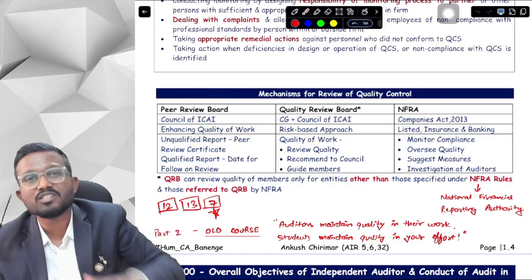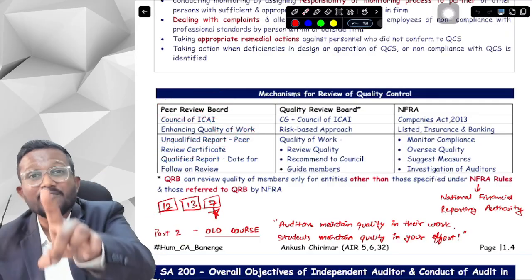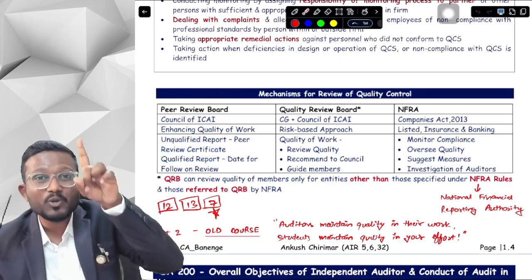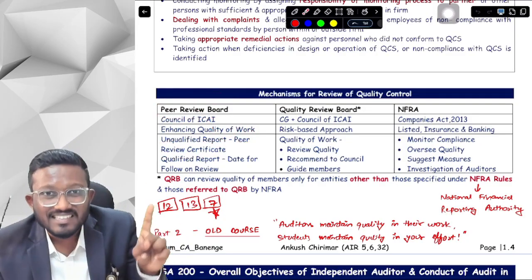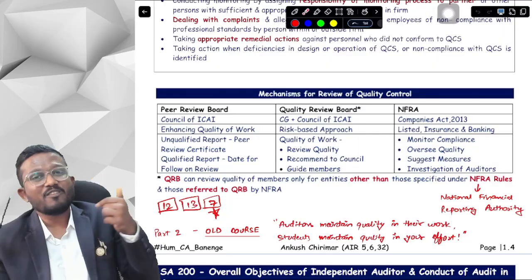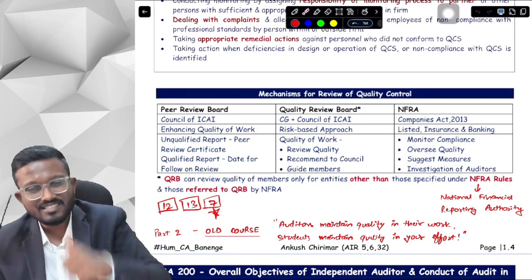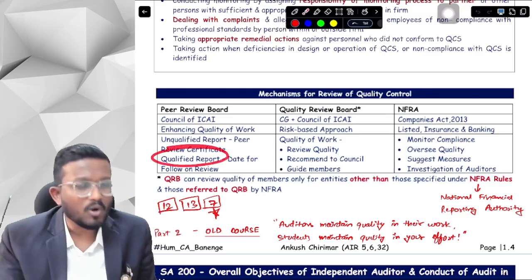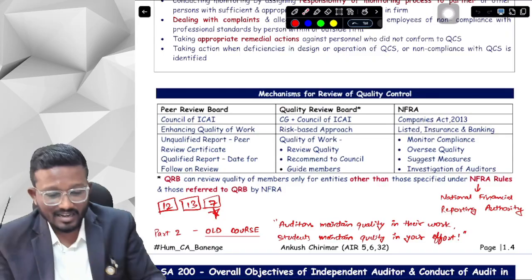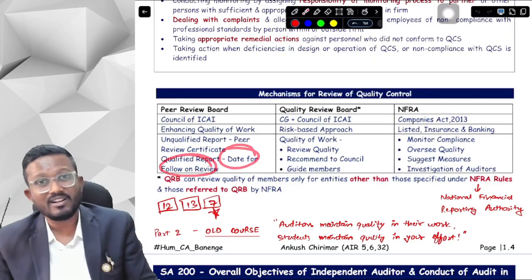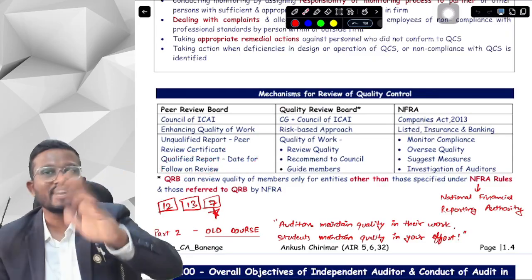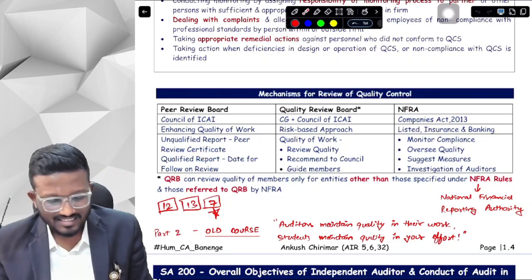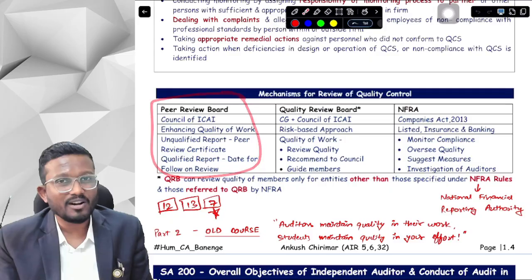What is the significance of the peer review certificate? If you don't have the peer review certificate, then you cannot audit listed entities. For auditing listed entities, you need to have peer review certificate. Okay? Yes, sir. What if, sir, we do not pass in the test of peer review board? Then they will issue a qualified report and they will tell you the date for follow-on review, where they will come again for the review and again will check your quality. Okay, yes sir, this is the work of peer review board.